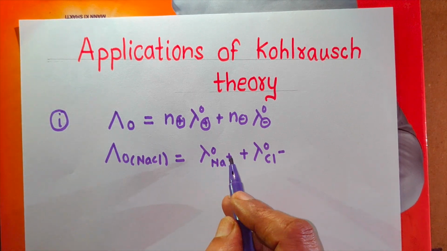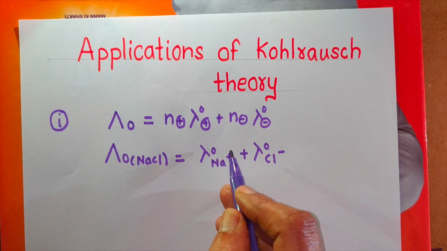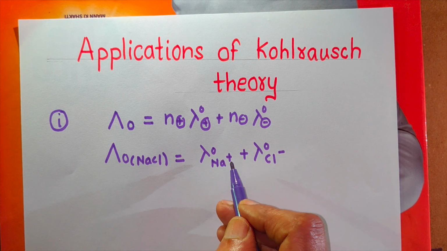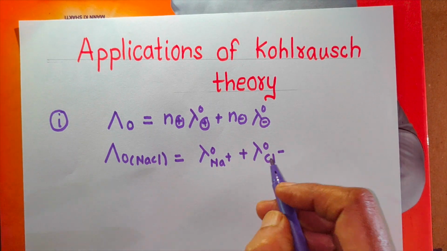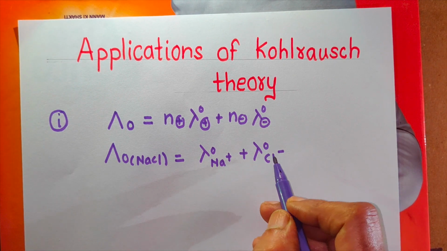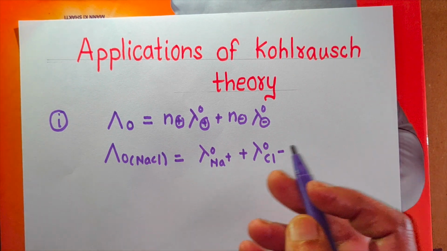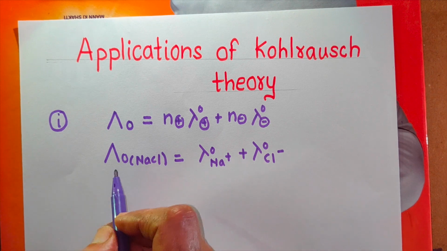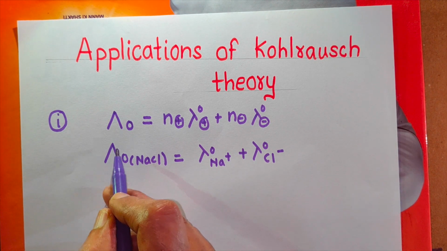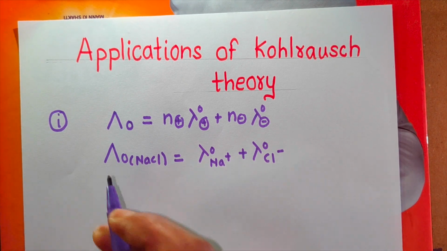But here, if we know the molar conductivity at infinite dilution of Na+ ion from any electrolyte and the molar conductivity at infinite dilution of Cl- ion from any electrolyte, you can determine the molar conductivity at infinite dilution of NaCl.